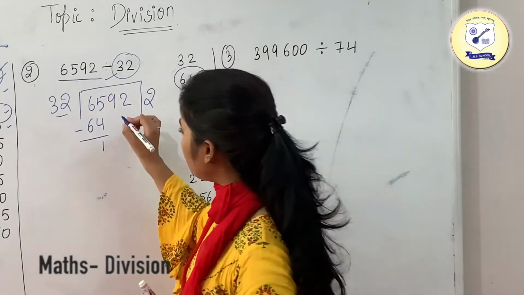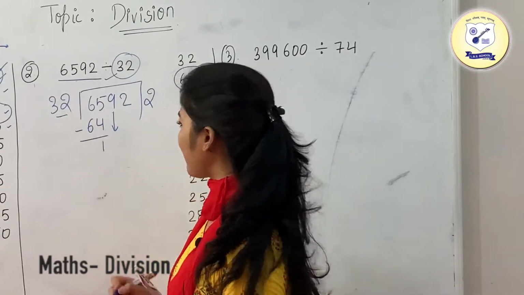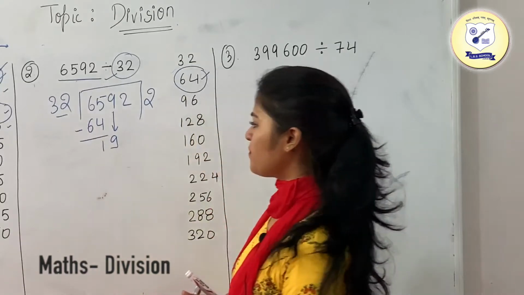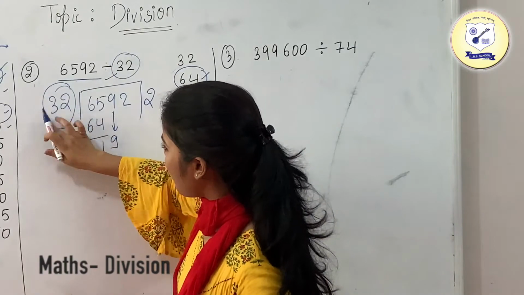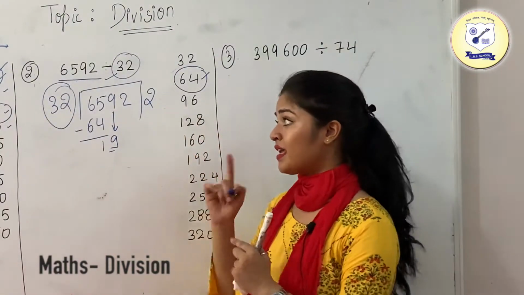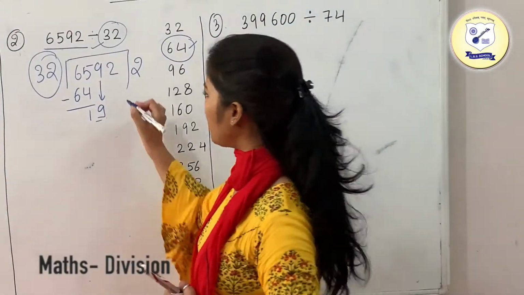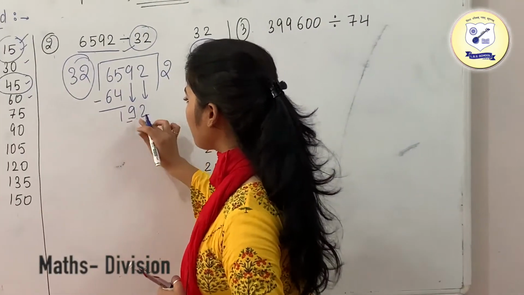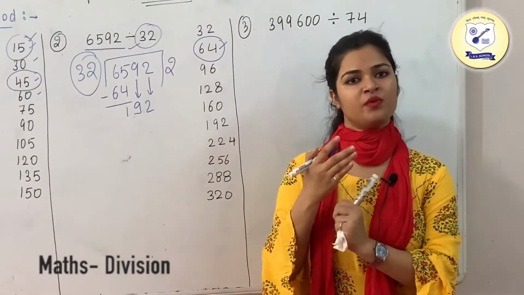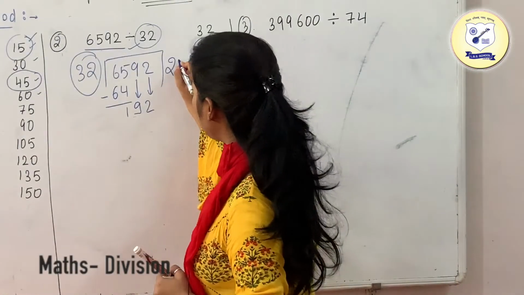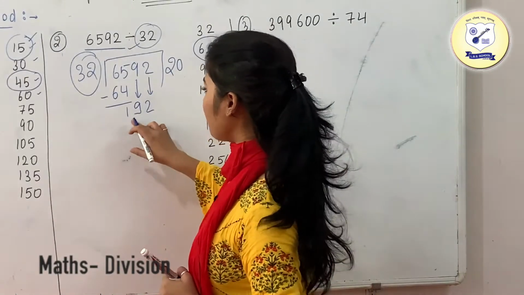Now since we cannot divide 1 by 32, we will take the 9 downwards. So this is going to be your 9. Just have a look, we are having 32 and we are having 19 here. Again this number is lesser than 32 and we cannot divide it. So we are going to take this 2 also. And if in the same step you are taking 2 numbers downwards at the same time, then we need to put a 0 in the quotient. Now we are having 192.